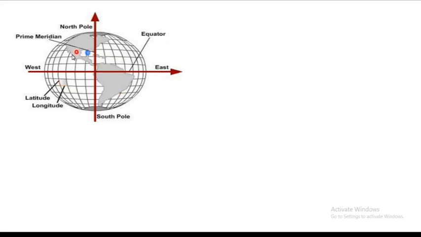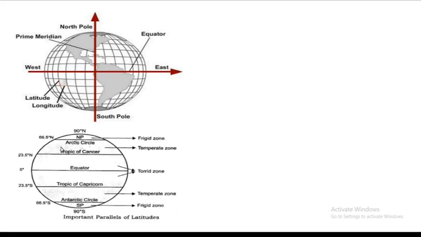There are 180 longitudes in the Western Hemisphere, and 180 degree longitudes in the Eastern Hemisphere. There are 90 latitudes in the Northern Hemisphere, and another 90 latitudes in the Southern Hemisphere.